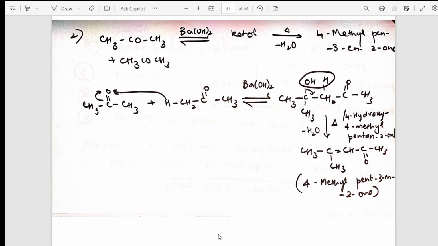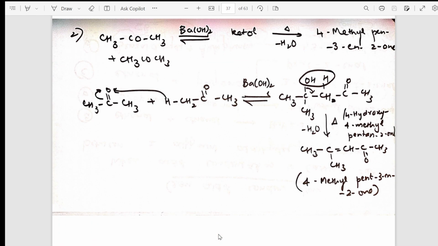After this, gradually we are going on, and instead of sodium hydroxide, here I am using barium hydroxide. Here I am getting ketones. Next I am coming back to one more, that is barium hydroxide, where both the compounds condense with the removal of a water molecule, and finally I am getting pent-3-en-2-one because we have taken ketones here. So go through the reaction. I have given the names. I have given the product names also.